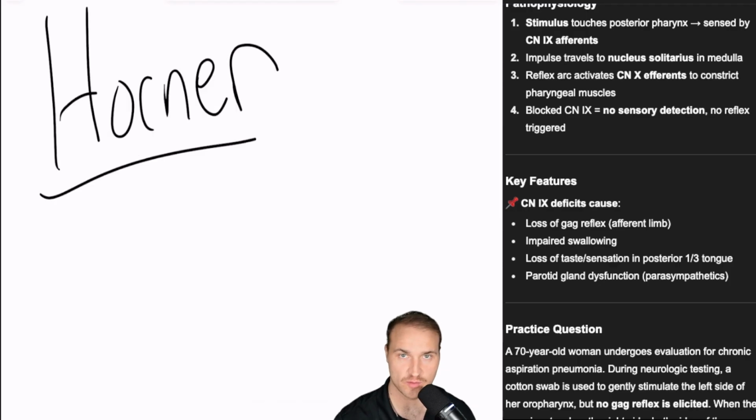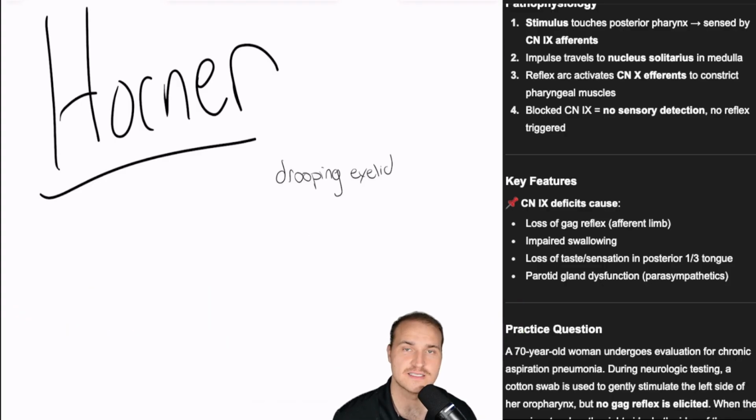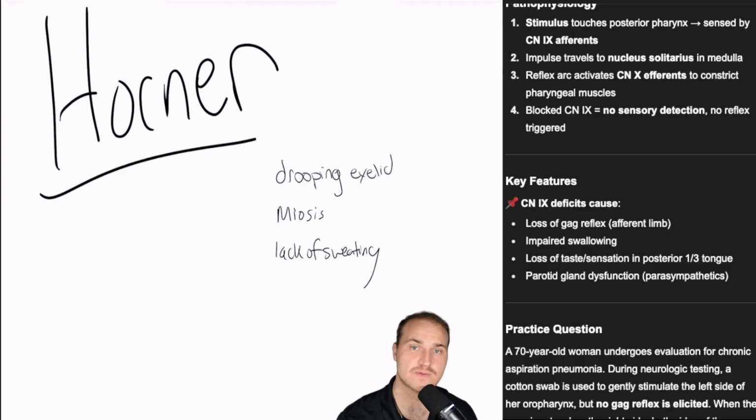Horner syndrome is super important. It's the triad of ipsilateral, so same side, signs of disruption to the sympathetic innervation to the face. Ptosis, miosis, and anhidrosis. Ptosis means the drooping eyelid. That's due to the loss of the superior tarsal muscle, which is sympathetically driven. Miosis is the constricted pupils, and that's due to the loss of the pupillary dilator muscle, which is sympathetic. And then anhidrosis, that's the lack of sweating. So you have decreased sweat gland stimulation, and all those three are on the same side of the face.